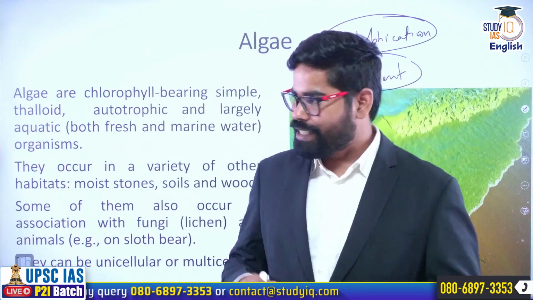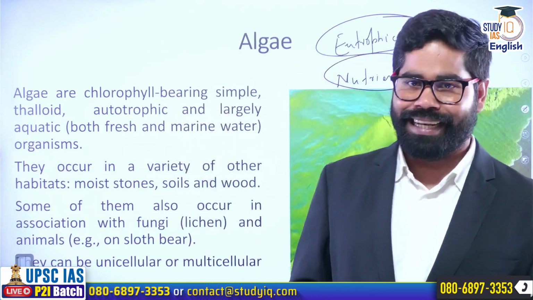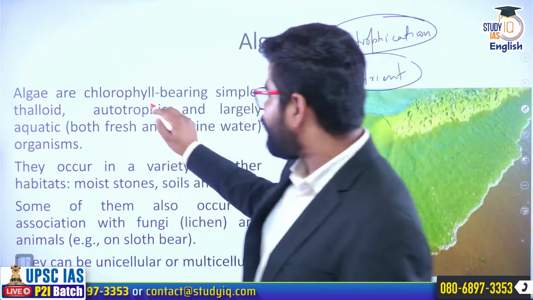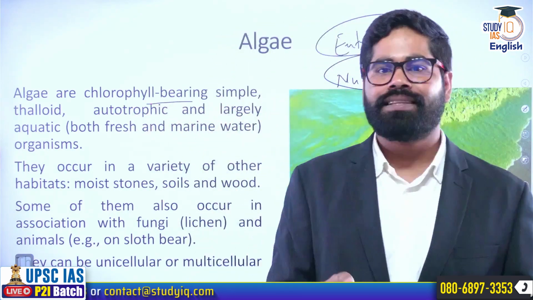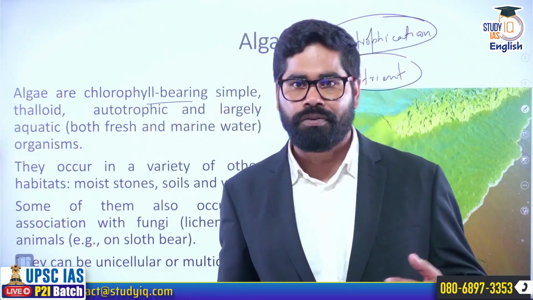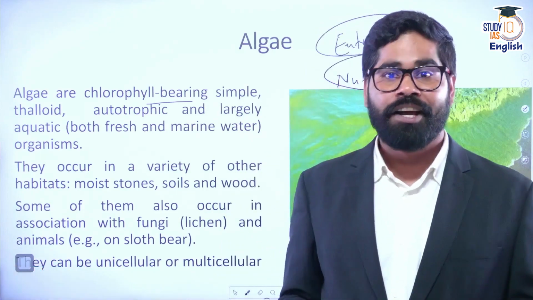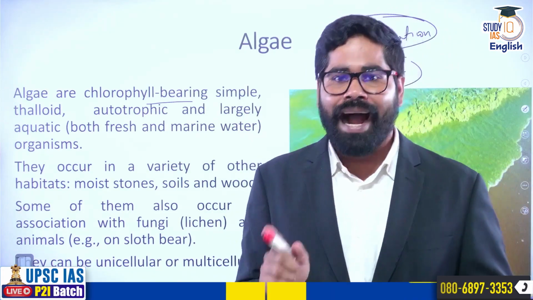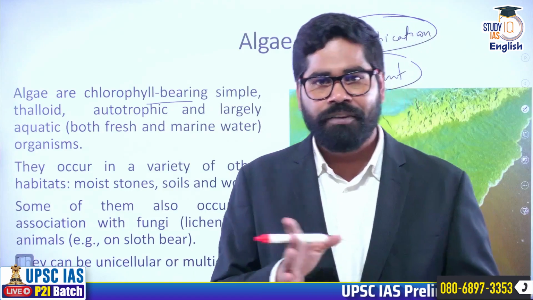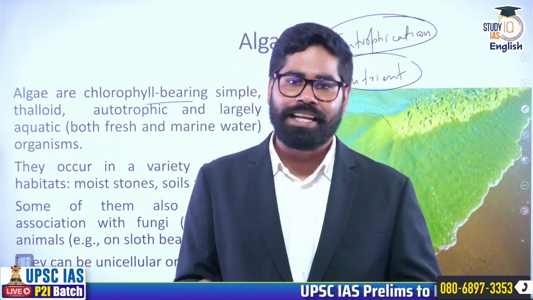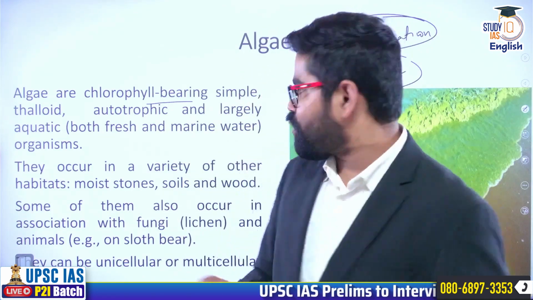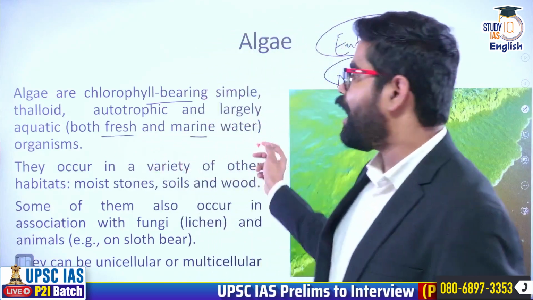Okay. So let us look at what exactly algae are. Basically, algae are chlorophyll-bearing substances which are autotrophic, and they can be found in freshwater ecosystems as well as marine water ecosystems. So they survive in both freshwater and marine water.